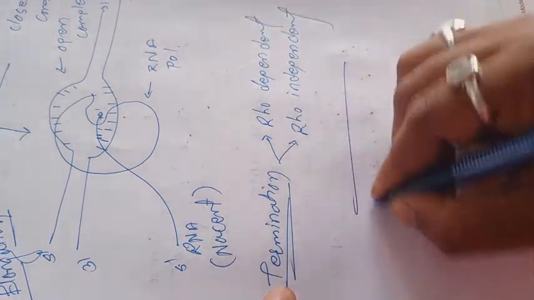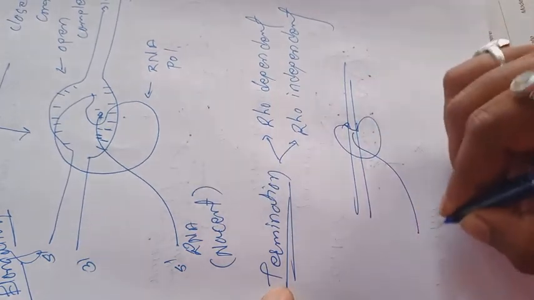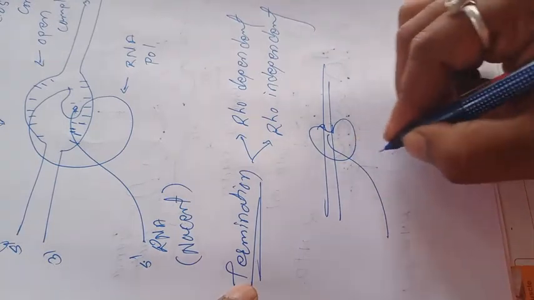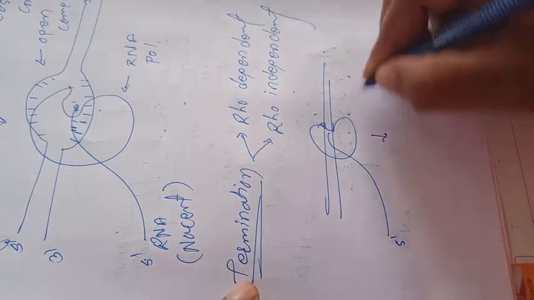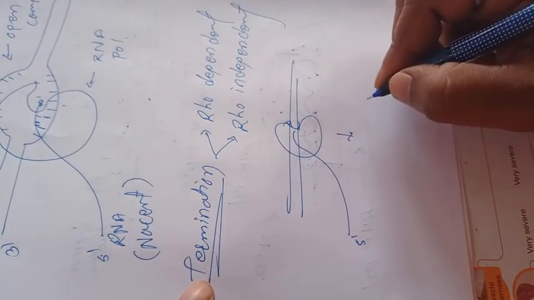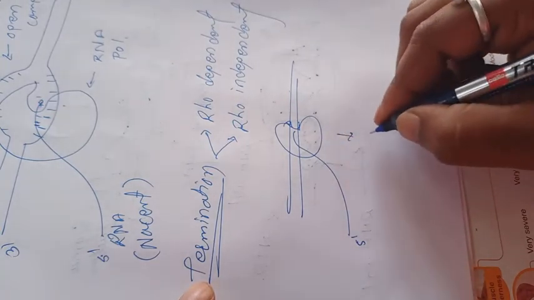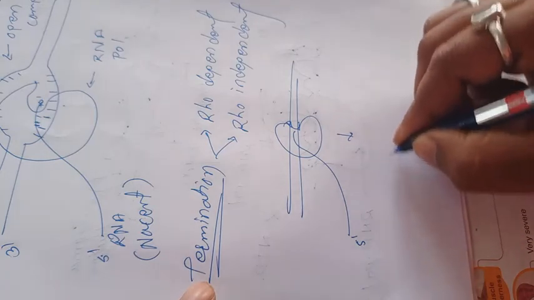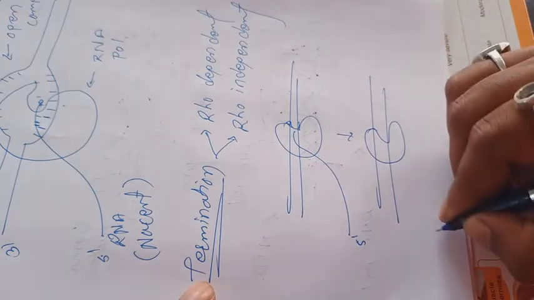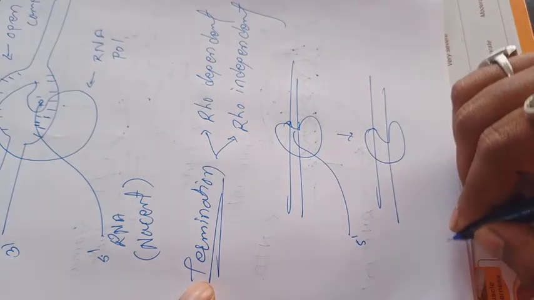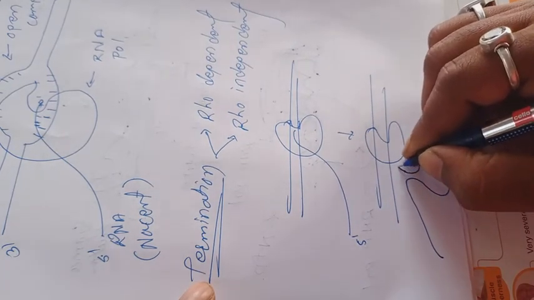It is double-stranded DNA. It is RNA polymerase. Then the synthesis of the new RNA strand, or nascent RNA, has a 5' end. At the point of termination, the termination sequence is there. When the termination sequence comes near the RNA polymerase, it stops the RNA polymerase, and the nascent RNA can form a hairpin loop-like structure like this.